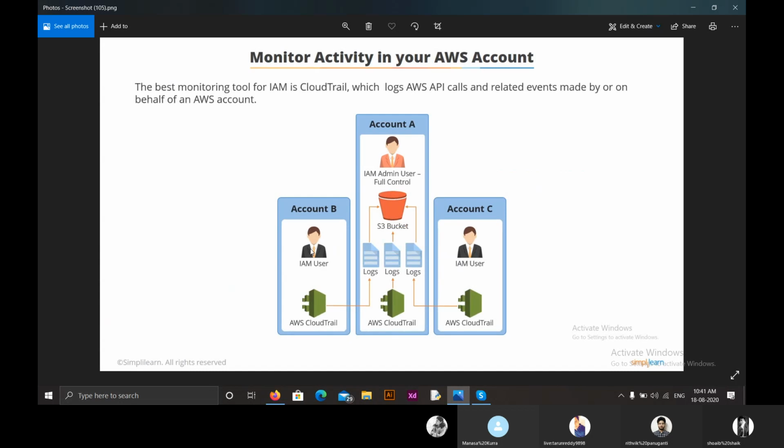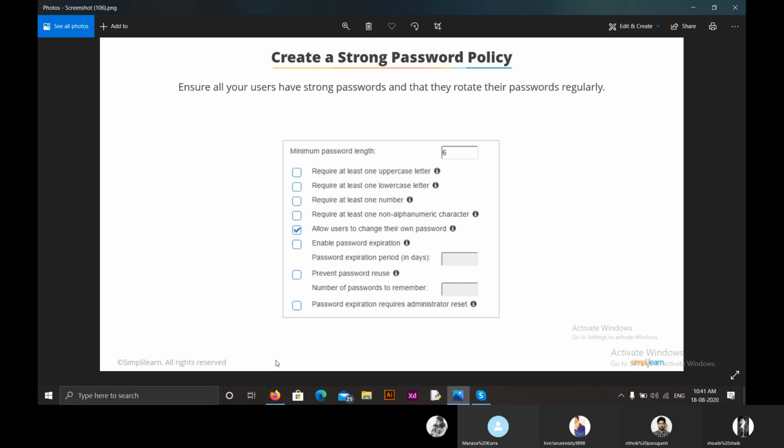Apart from this, we have to monitor activity in our AWS account. This we discussed yesterday. By using CloudTrail, we do that. We have to track what data is being accessed by users and what data they are using. The best monitoring tool for IAM is CloudTrail, which logs AWS API calls and related events made on behalf of an AWS account. So the last one here is we have to create strong password policies.